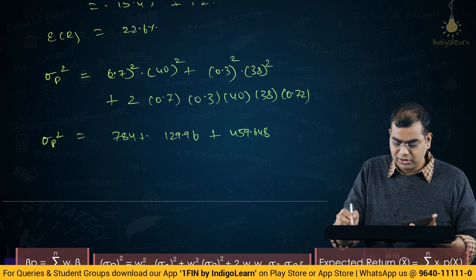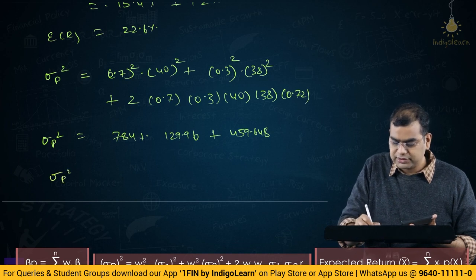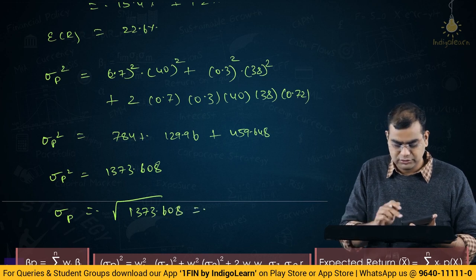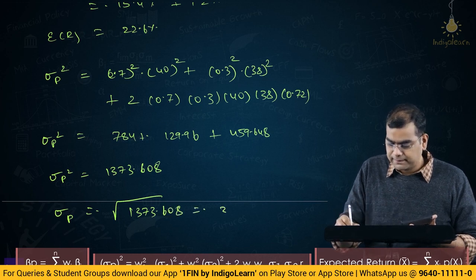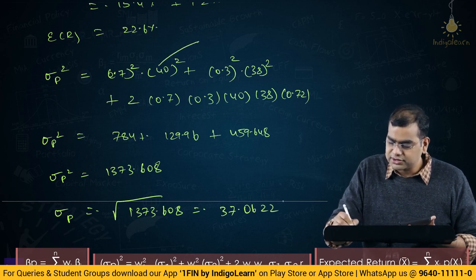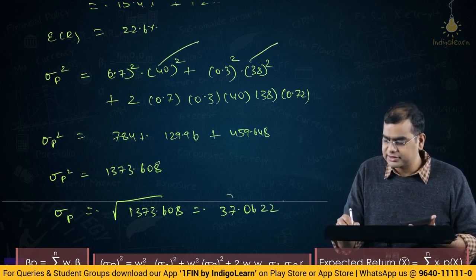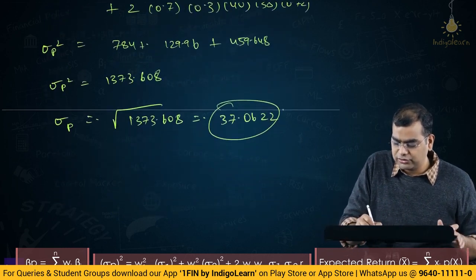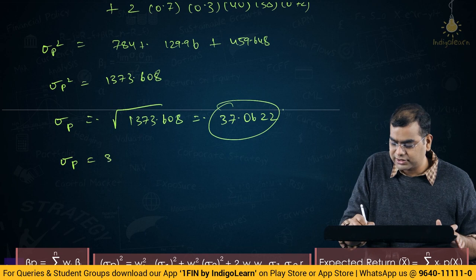Portfolio variance is 1373.608, so portfolio standard deviation is the square root of 1373.608, which is 37.0622. If you see, this is 40, this is 38, and this is 37. So portfolio standard deviation is 37.06%.